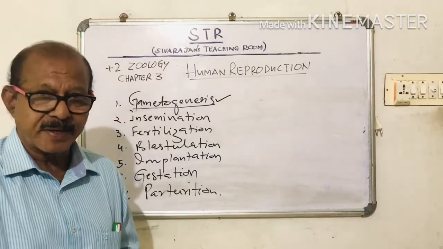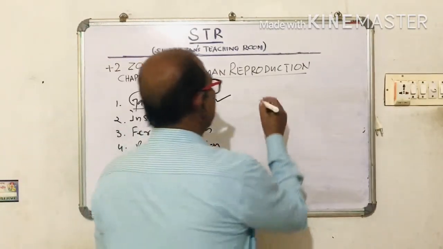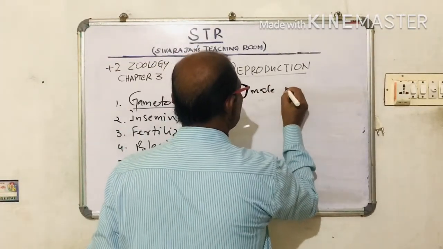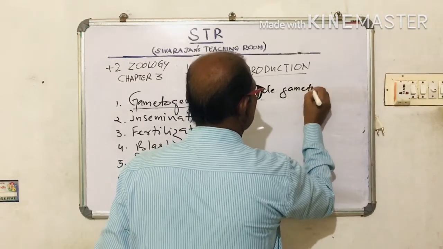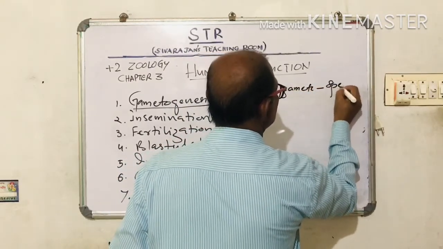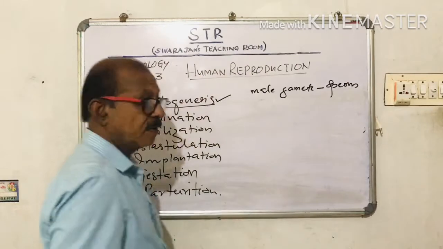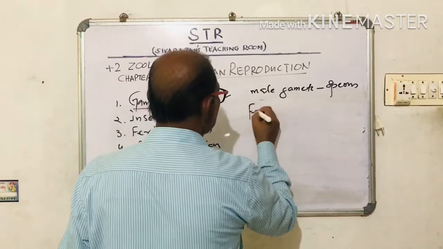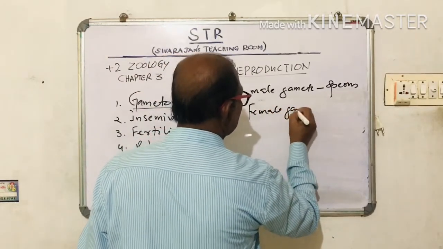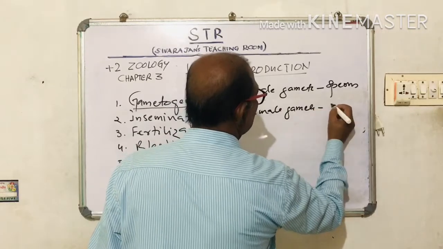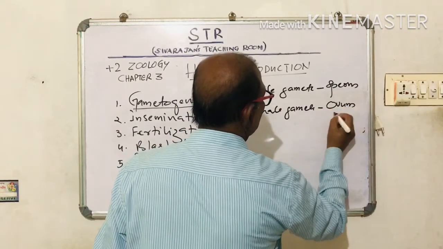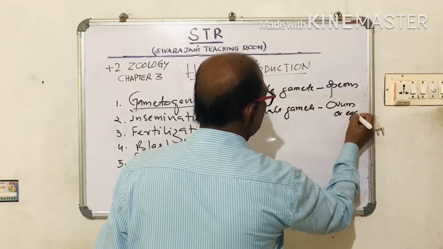There are two types of gametes. The male produces the male gamete called a sperm. The female produces the female gamete called an ovum or egg.